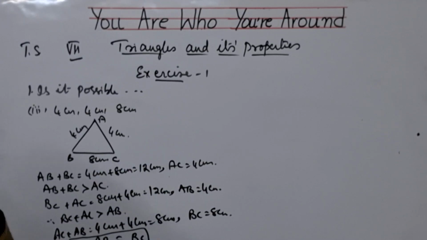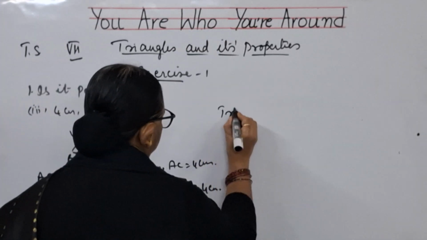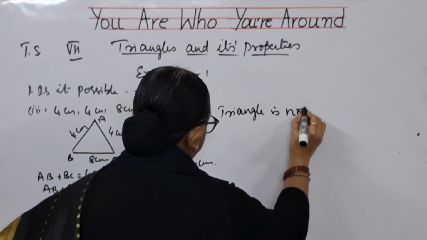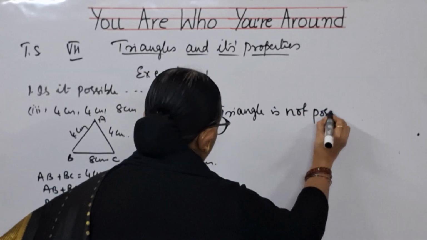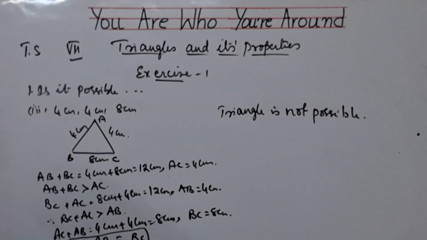It is equality we have got. So, we will say that the triangle is not possible. You cannot construct a triangle in this way because in all three cases it should be greater than only. But in this case, in two cases it is greater than, but the third one is equal to. We cannot get a triangle in this way. Please write down.